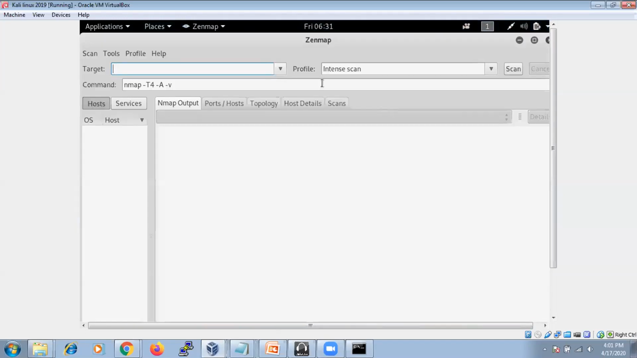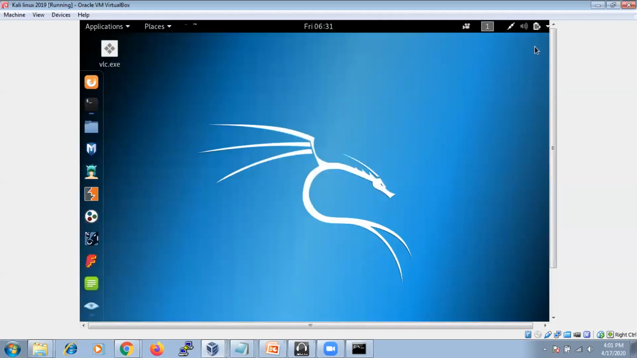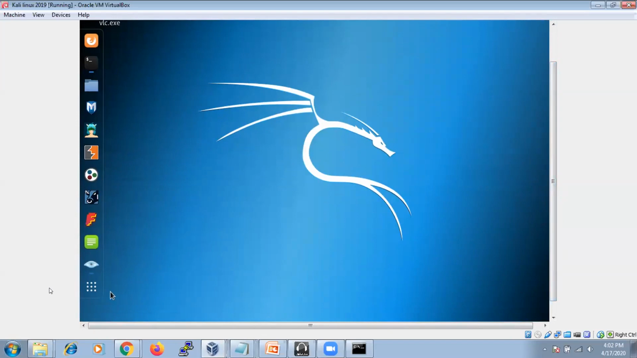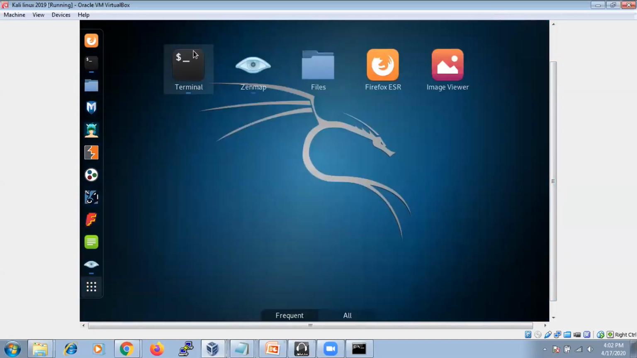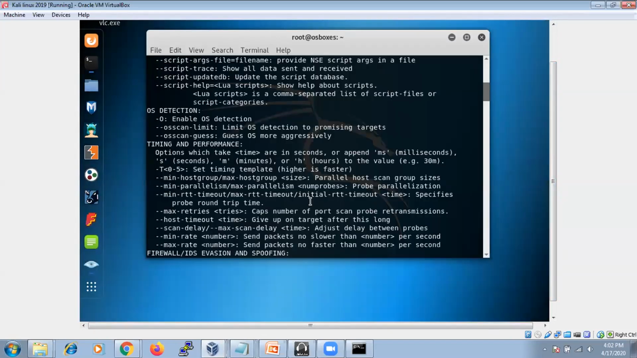So this is a graphical user interface. The same thing in Nmap, we are going to use commands, but in Zenmap, we are not going to use commands. We are just going to use buttons. By clicking on a particular button, you can get that. See, if you want to open a terminal, you can go for this.